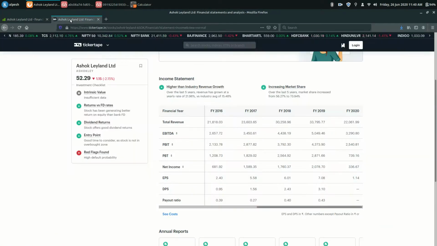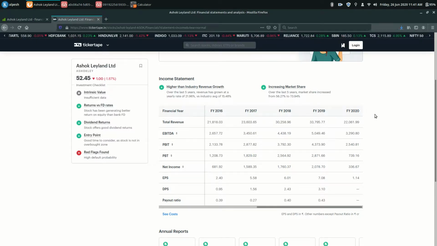So for yearly results we'll be using tickertab.in. This is also a simple website, but the beginners who are new to the market might find this website somewhat complicated due to huge numbers, formulas and jargons. So compared to screener, this is somewhat complicated, but once you get used to it, you get familiar with the market and these terms, then of course you will love this website.